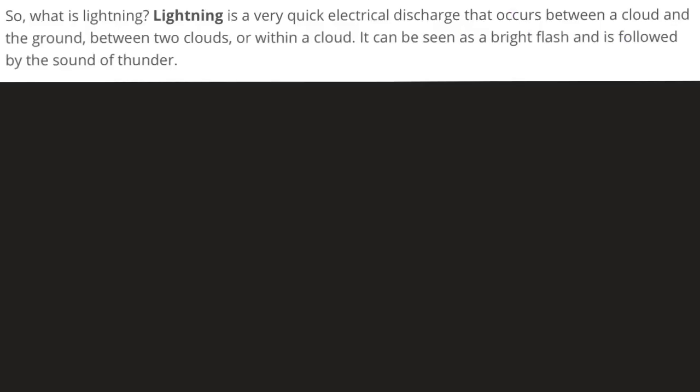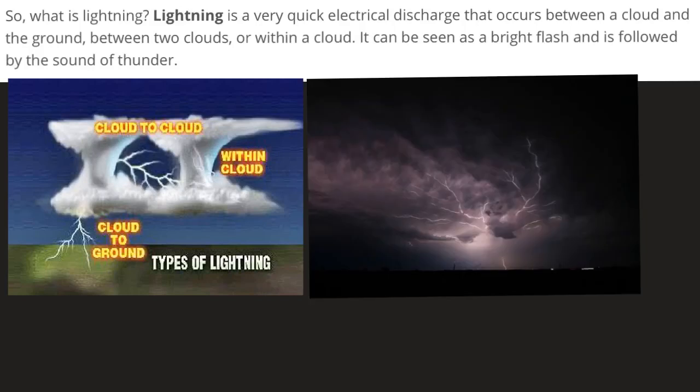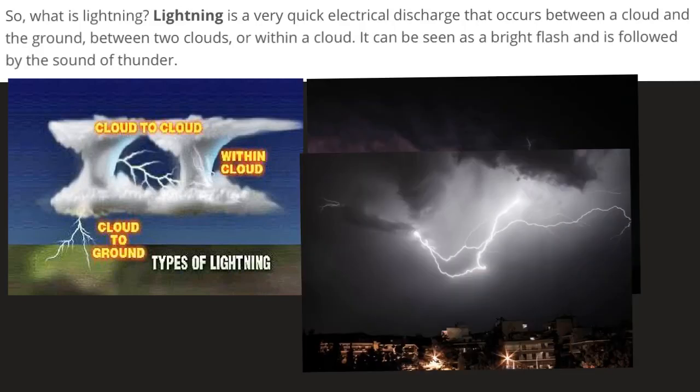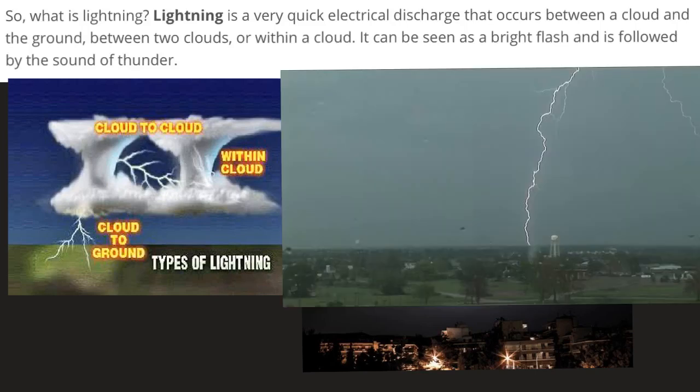Basically, there are three categories of lightning. One, intra-cloud, which is flashes within the cloud. Then we have cloud to cloud, where lightning jumps from one cloud to another. And lastly, we have cloud to ground, where lightning strikes the ground. The last kind is the best understood and also the riskiest to human lives.